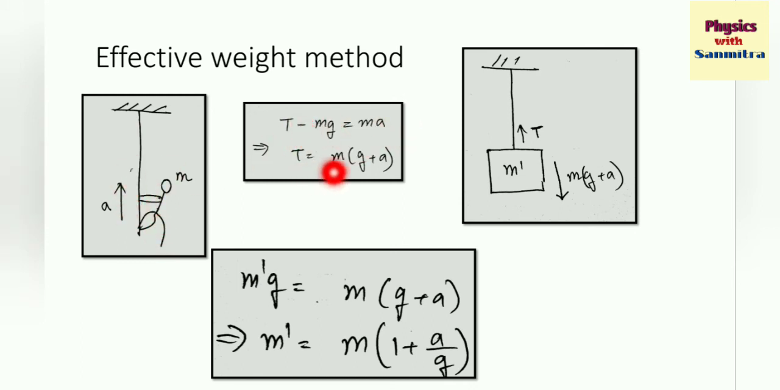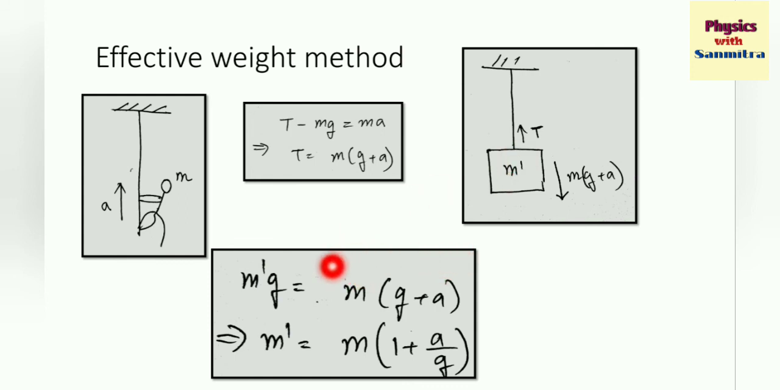Now, what will happen if I replace this upwards accelerating monkey with a stationary block whose equivalent mass is m dash? So what is the effective weight? Let's find out. The effective weight of this arrangement, which is stationary, not accelerating, but the force acting downward is m into g plus a, because tension T is equal to m into g plus a. It has to balance the tension. Due to this mass m dash, m of g plus a is acting on this object. Now m dash into g, that is the weight due to this mass, is m of g plus a.